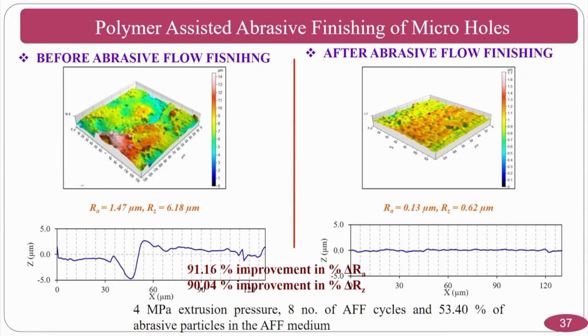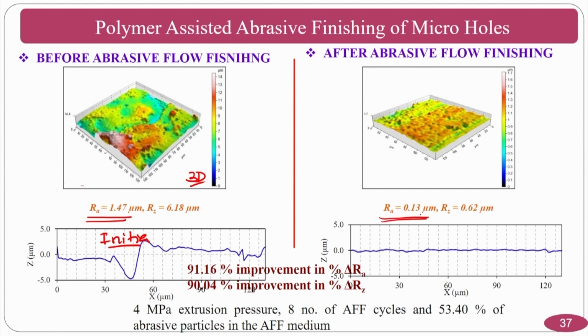Then you will get a good surface, and that is what is shown here after full experimentation. If you want to know about the full experimentation, you can go through the paper on micro holes finishing. You can see the initial surface in 2D and 3D, and the final surface. Normally 1.47 is the initial surface roughness and 0.13 is the final.